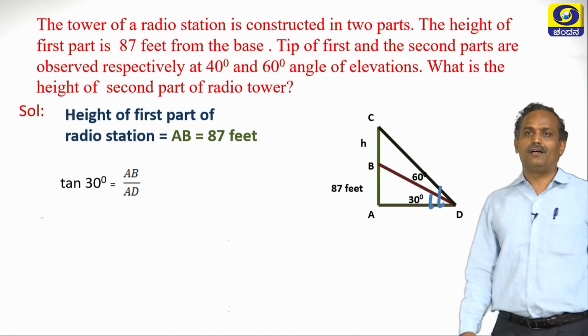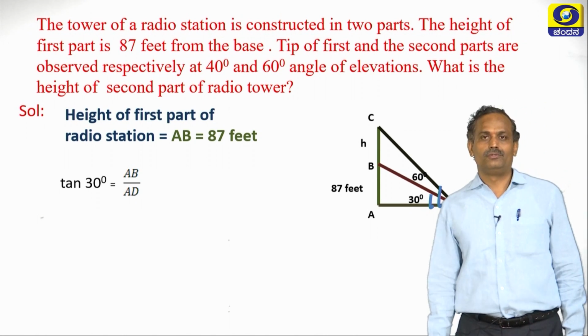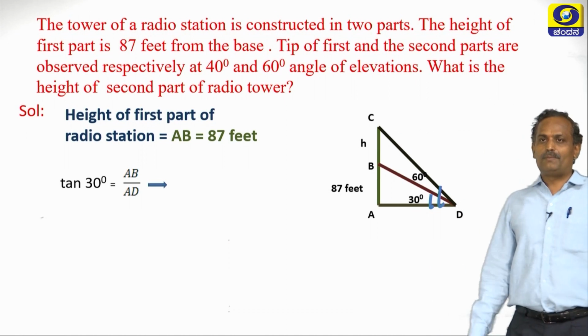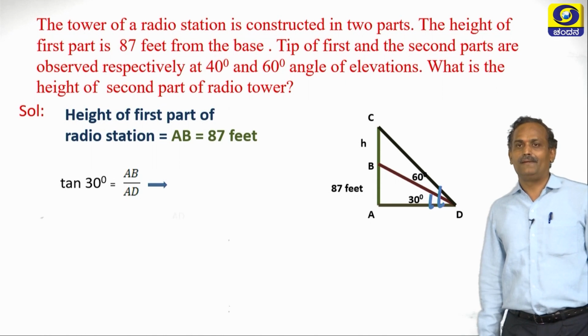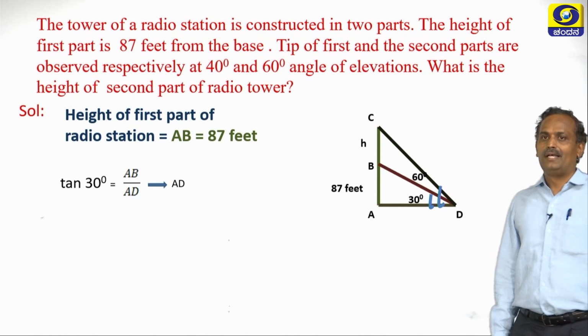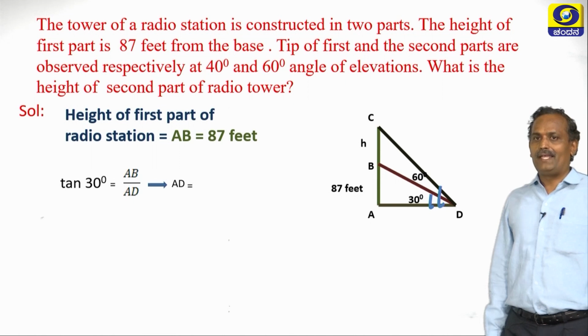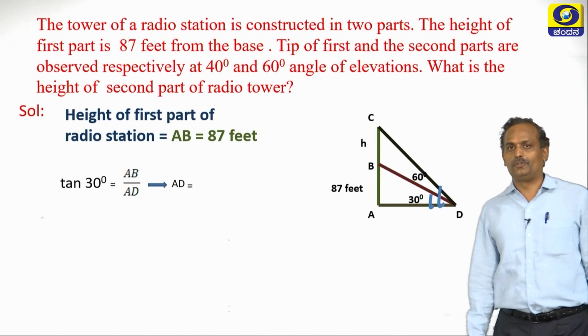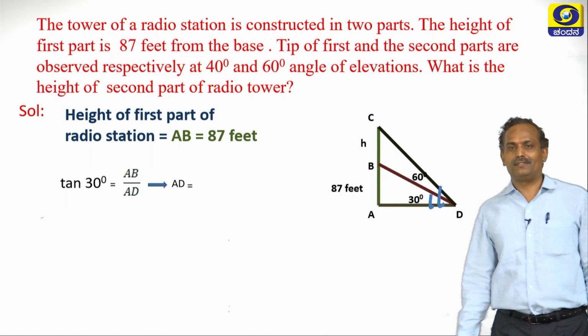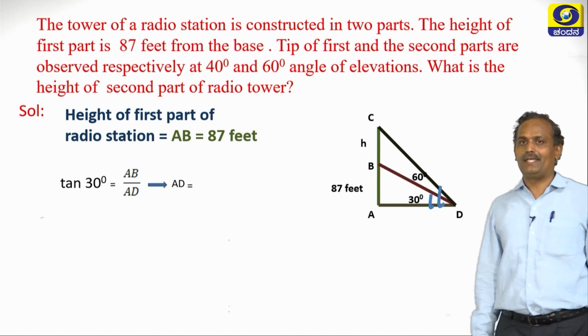Students, you should recall these ratios. Now let us simplify. Tan 30 is 1 by root 3. Let us substitute the value: AB is 87 feet, so 1 by root 3 is equal to 87 by AD.